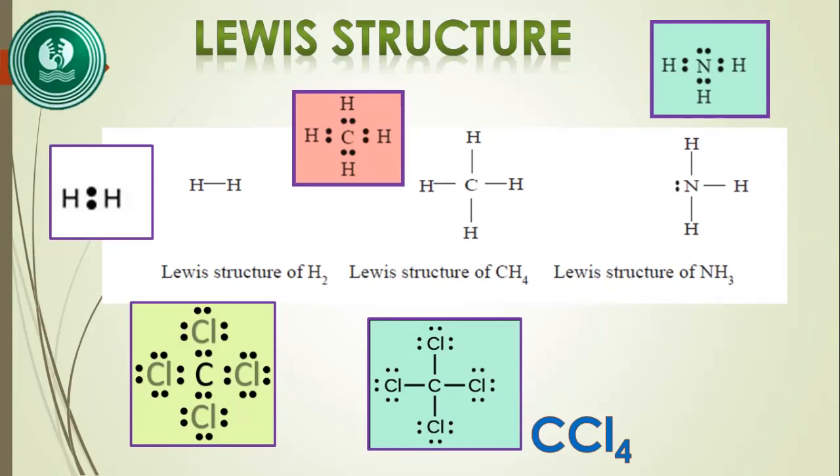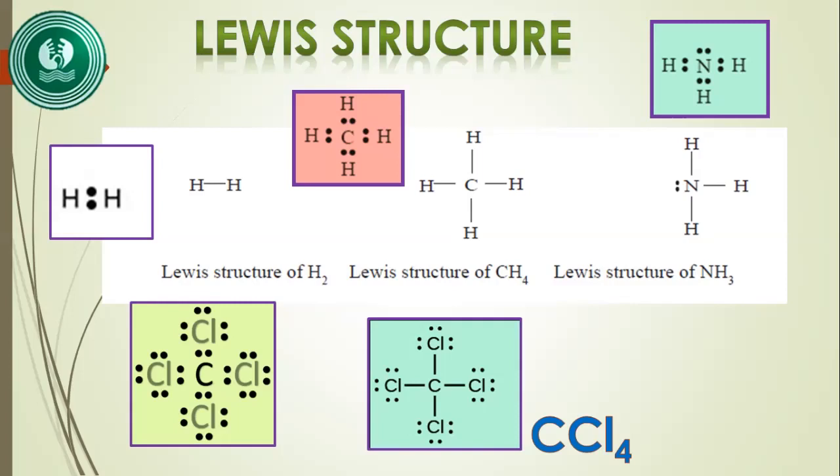In the CCl4 molecule, it is very simple, like methane. Instead of hydrogen, here chlorine atoms are there. So there are 4 CCl bonds, because between the carbon and the Cl atoms there are 4 bonding pairs.